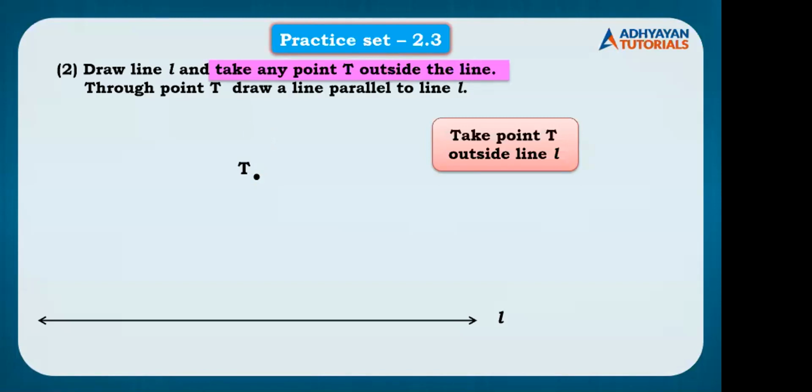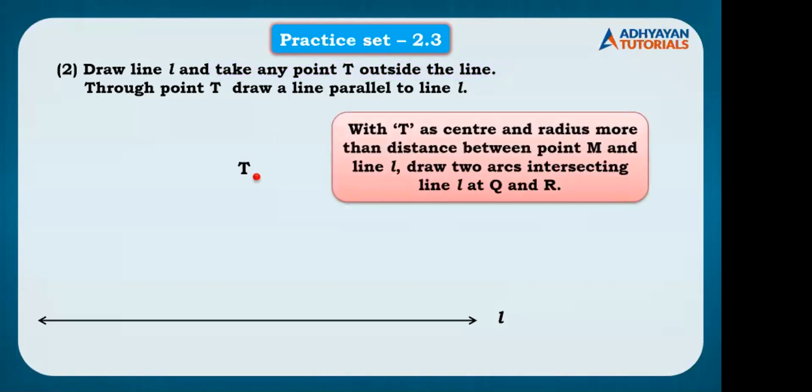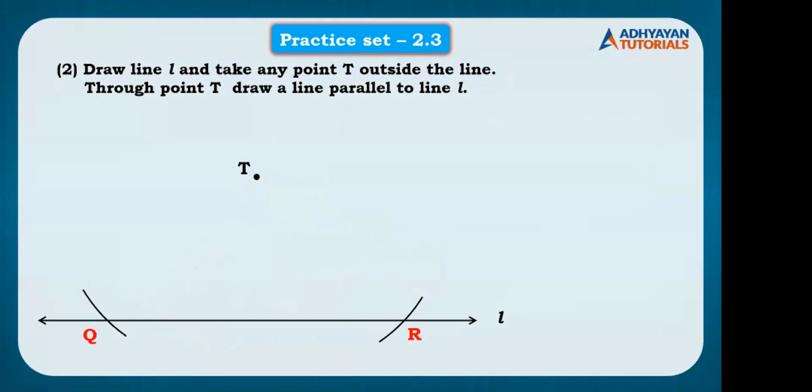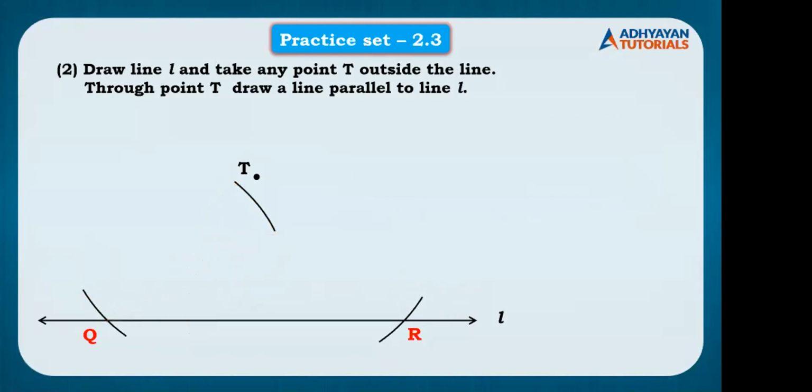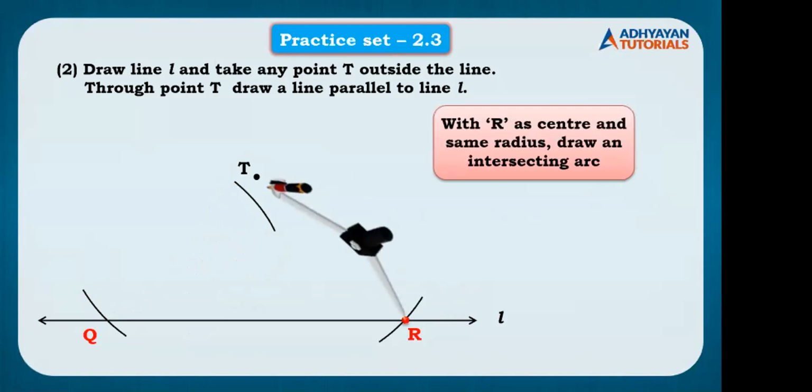A perpendicular draw करने के लिए pointer will keep it on point T. We'll take the measure such that we are able to draw 2 arcs on line L. ठीक है? अब let's say temporarily I have named those points as Q and R. You can place the compass on any point here, either Q or R. Let's say I placed it on Q. Take the measure more than half of QR and then draw arc, let's say towards point T. और फिर pointer को point R पे रख के again we draw an arc.